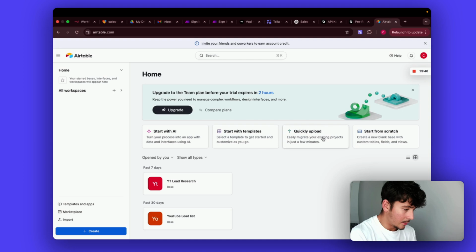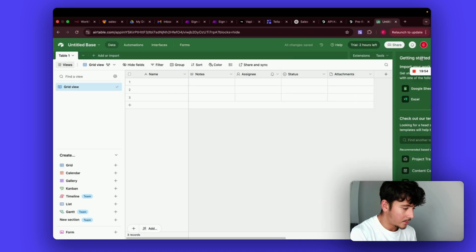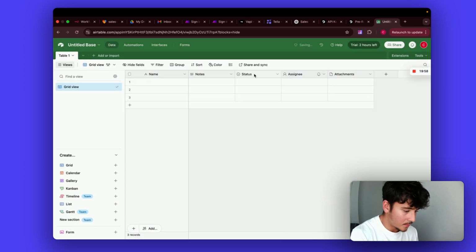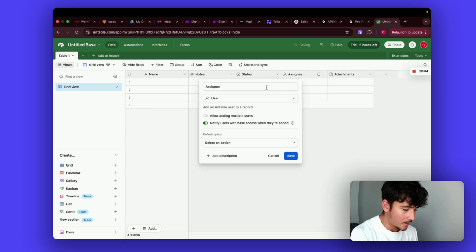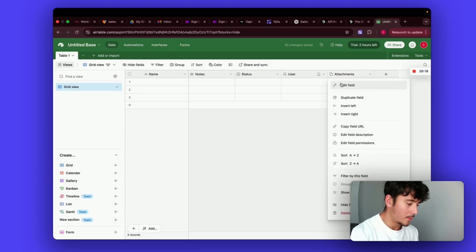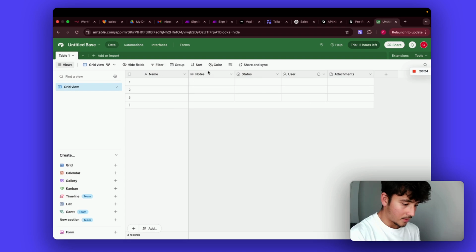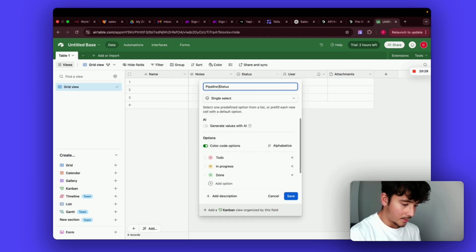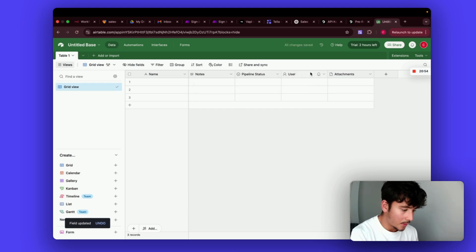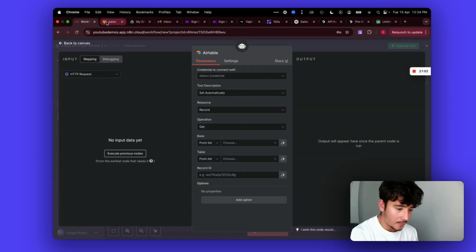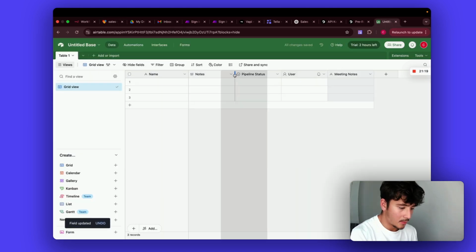Let's make a new base. Notes we're going to keep. Status we're going to keep. Assignee. Okay, we can make this user. Cool. And then let's go back. So notes about the person. Pipeline status: Engaged, Qualified, Meeting Booked, Closed. What else do we need? Notes for the meeting, of course. Text. I guess that's good enough to start off with, right?